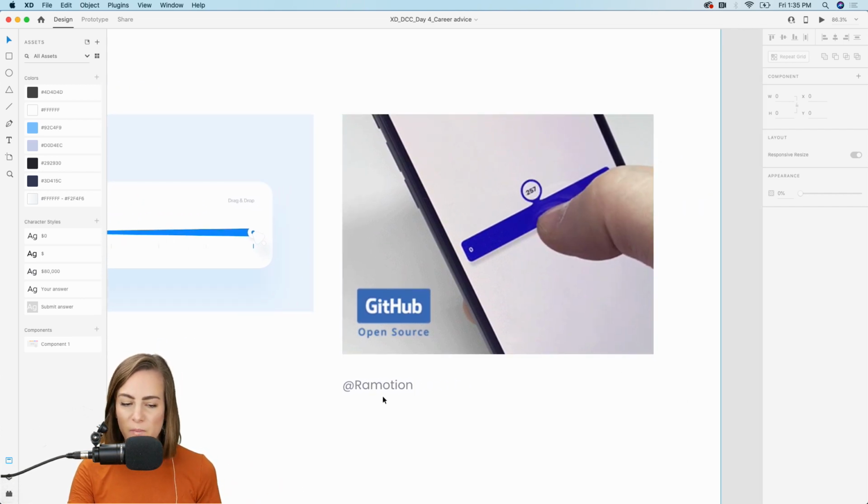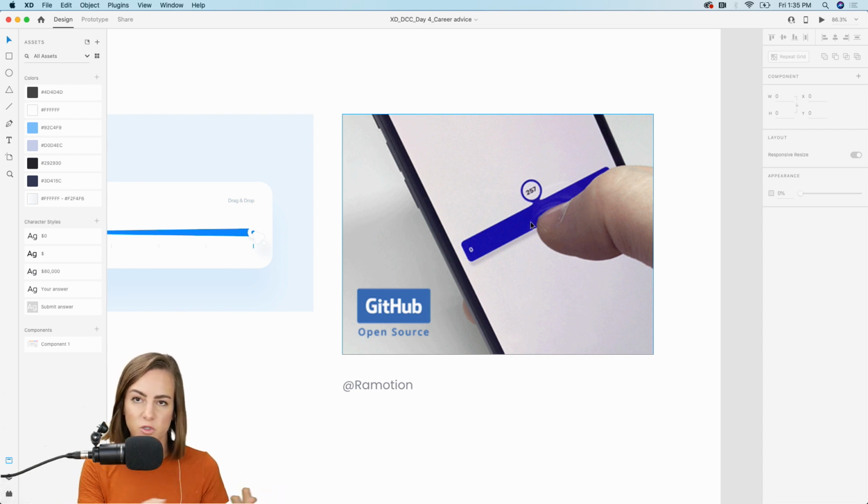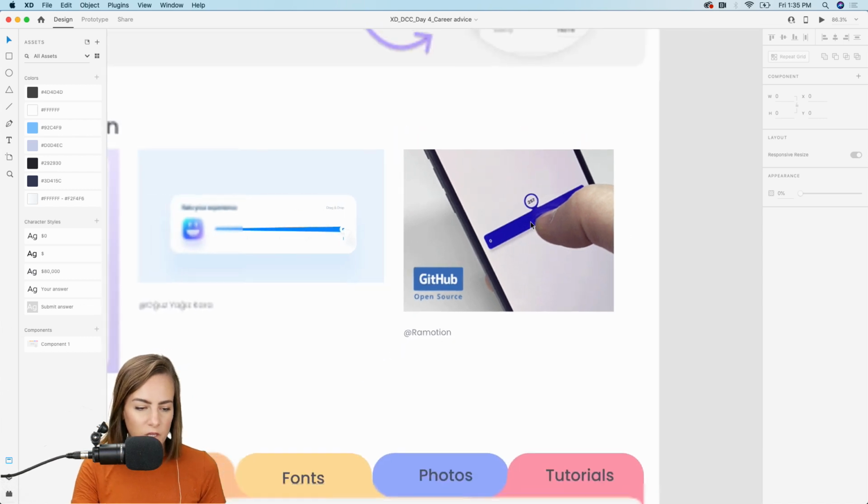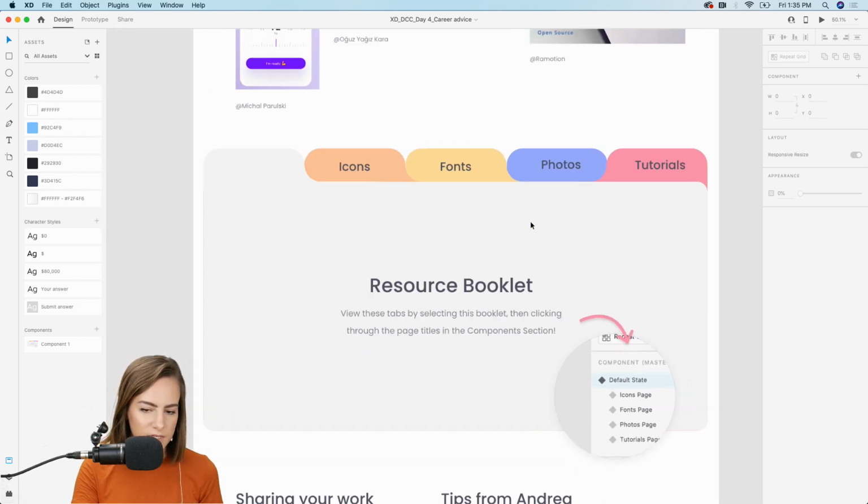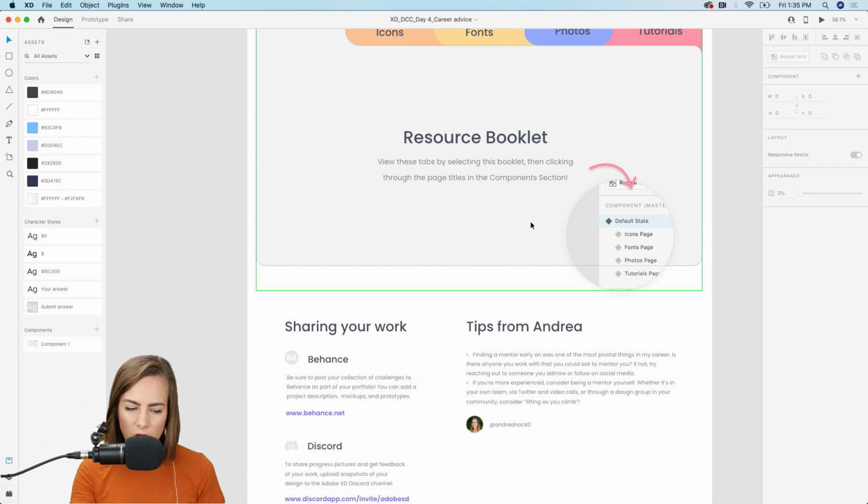This one by Raw Motion. It was actually a GIF, but I couldn't add the GIF in XD. But basically when you press it, the number pops up and then scrolls as you go left and right. So, test it out, try to make it your own.